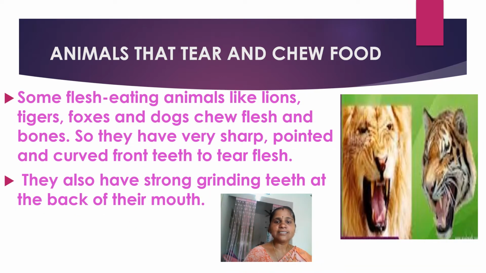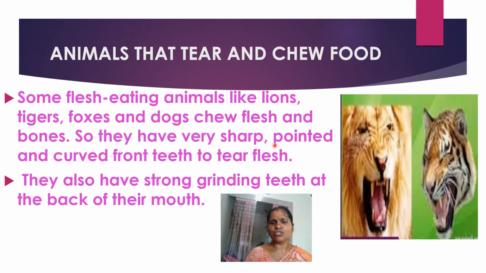Next, animals that tear and chew the food. What type of animals tear and chew the food? These characteristics are found in carnivores. Some carnivorous animals tear and chew their food. Some flesh-eating animals like lions, tigers, foxes and dogs chew flesh and bones.